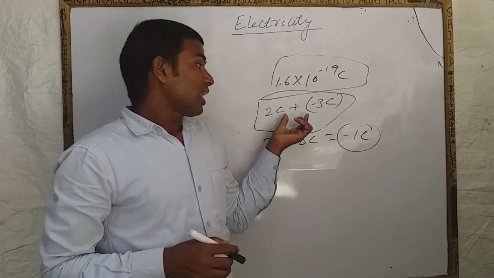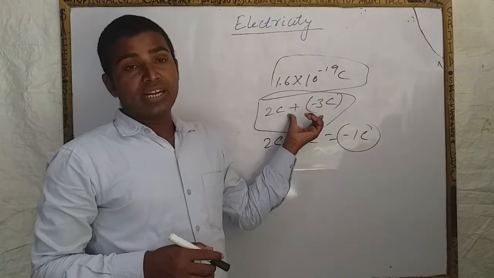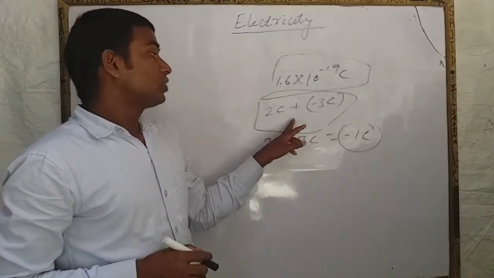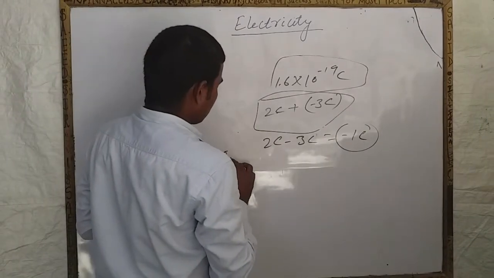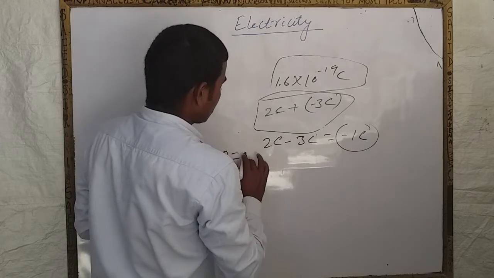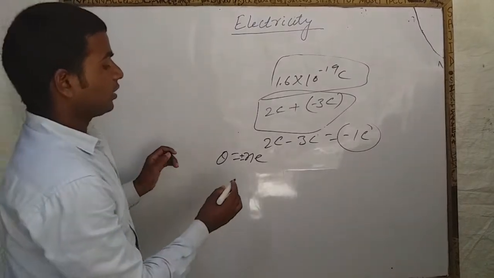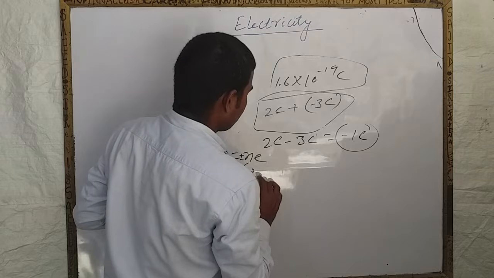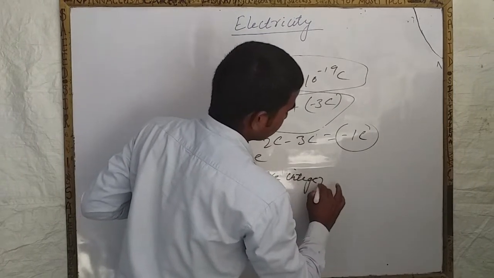Means by algebraic method, the two or three charges can be added directly. Okay. Next one is electric charge is quantized. Quantized means you can see here electric charge is denoted by letter Q, that is Q is equal to N e, plus or minus. Here N stands for number of electrons, a positive integer.